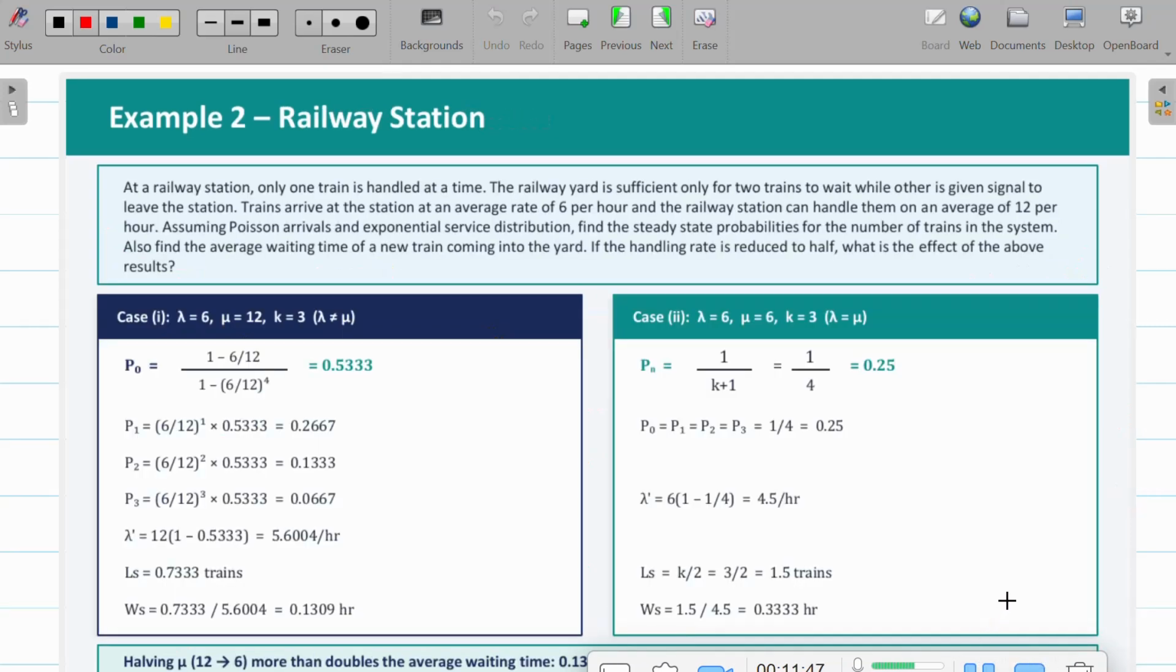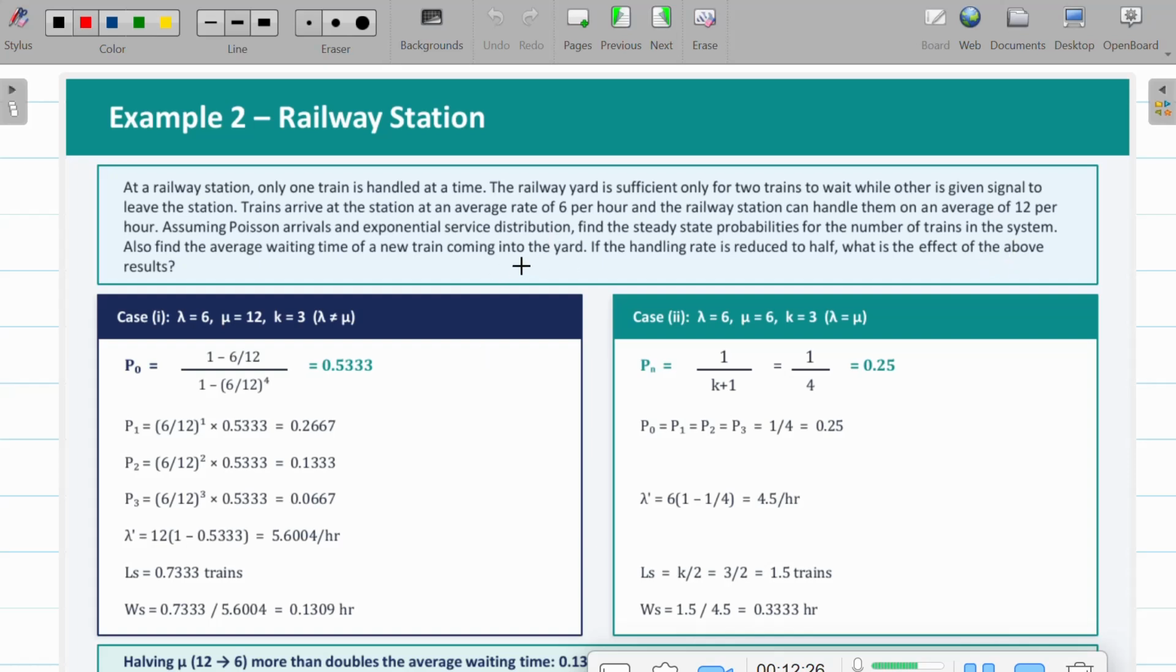Coming to the second problem, at a railway station, only one train is handled at a time. The railway yard is sufficient only for two trains to wait, while others are given signal to leave the station. Trains arrive at the station at an arrival rate of 6 per hour, and the railway station can handle them on an average of 12 per hour. Assuming Poisson arrival and exponential service distribution, find the steady state probabilities for the number of trains in the system, and also find the average waiting time of a new train coming into the yard. If the handling rate is reduced to half, what is the effect on the above result?